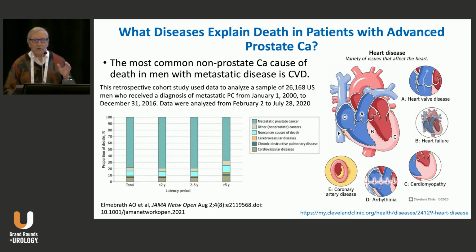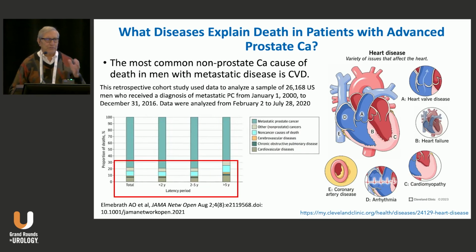But if you look at other causes, if you look at the combination of stroke and coronary heart disease or cardiovascular disease, it's 10 to 15% of deaths are due to that. And other things here, respiratory disorders and other disorders, other cancers, et cetera. But anyway, this is an area that you guys and gals need to be concerned with if you're taking care of people who have advanced prostate cancer.